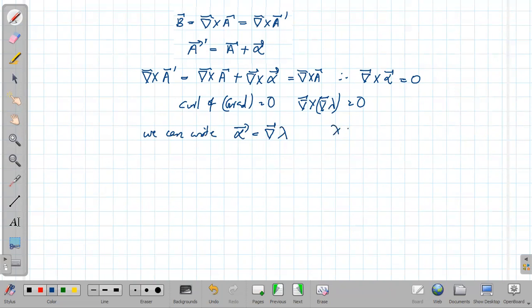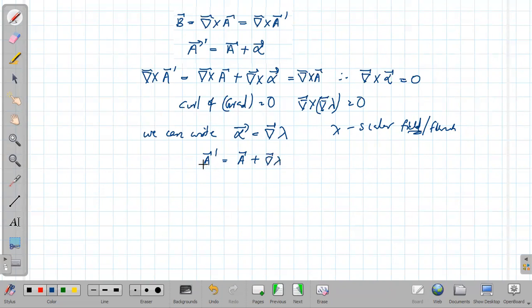This lambda is some scalar field, which is the more correct word. So alpha is del lambda, and hence we have got A prime equal to A plus del lambda.